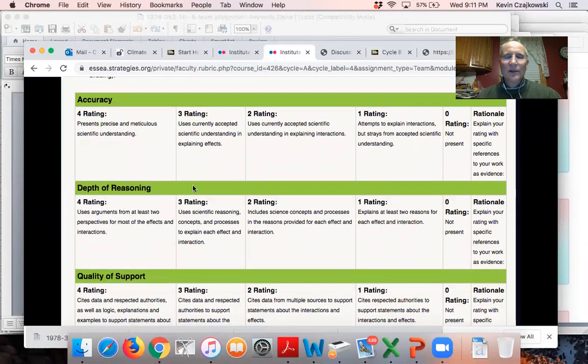So when you do your Cycle A sphere study, you're going to look for good accuracy. You have to be scientific, right? We don't want just opinions. We don't want news articles. I want scientific papers that you glean or get from Google Scholar or OhioLink.